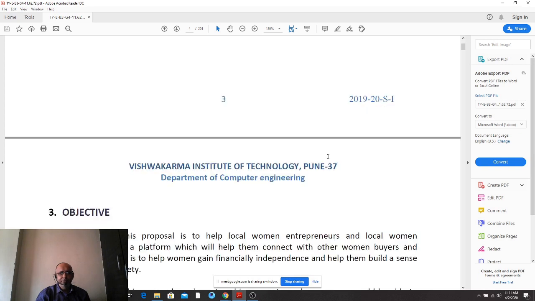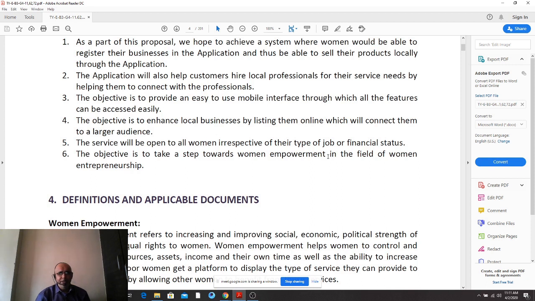Moving next, the objective of this proposal. Again, there are 6 points listed down. These objectives summarize what kind of work the system will be doing for the target audiences.